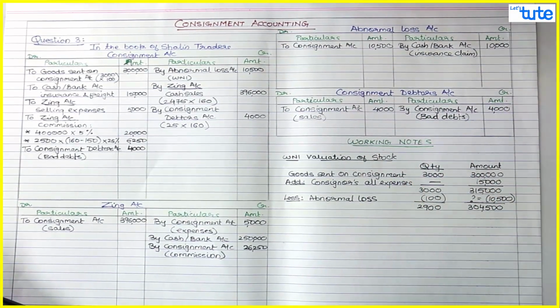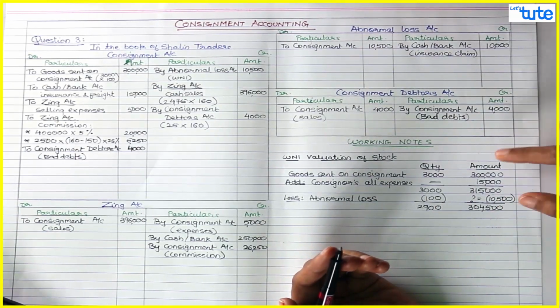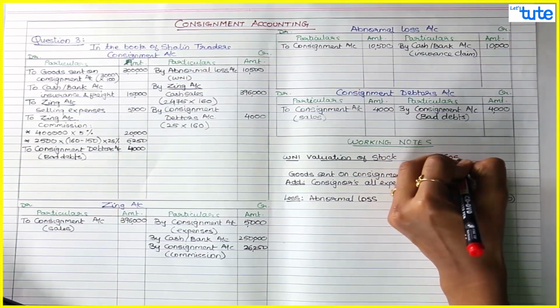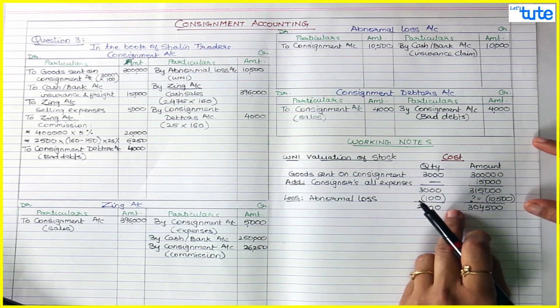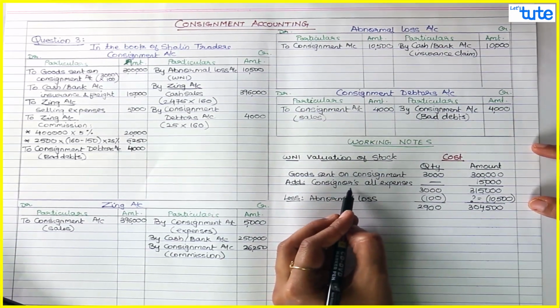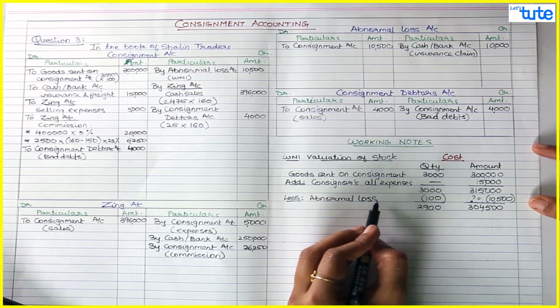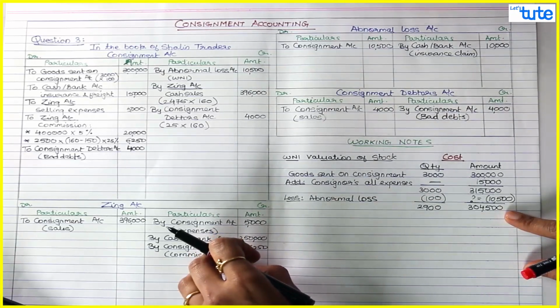Now closing stock, since the market value is given, we need to do cost or net realizable value. So whatever I have started, this is your cost, and then we will do net realizable value, and whichever is lower, that amount will go to closing stock on consignment. So now this much is done: goods sent, consignor's expenses are added, there was transit loss by fire, that is deducted as abnormal loss. Next we add, the goods are received by the consignee.